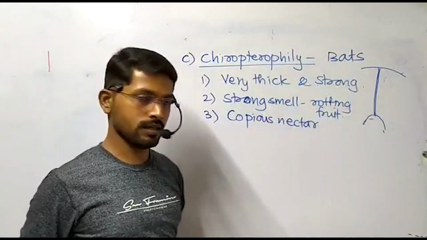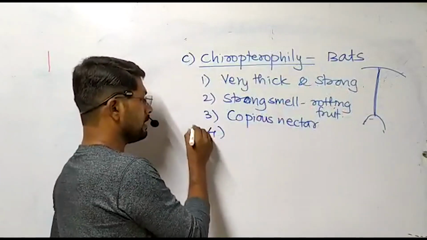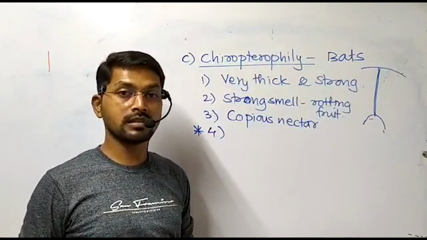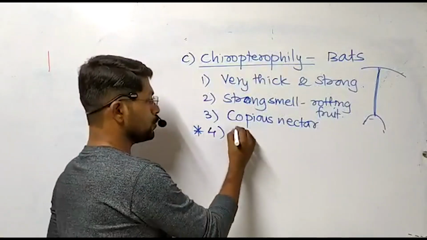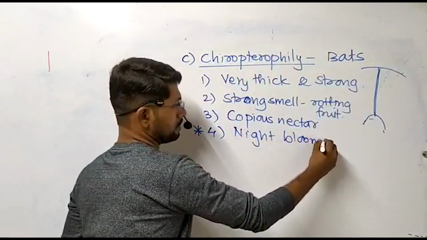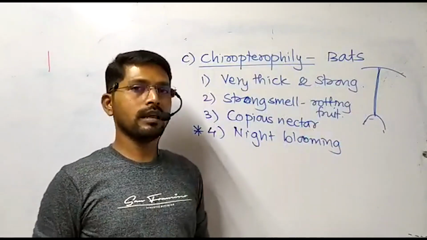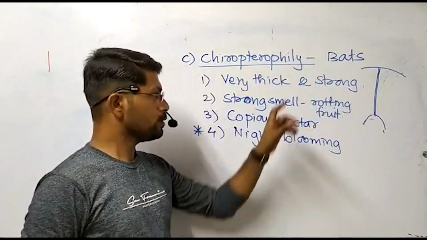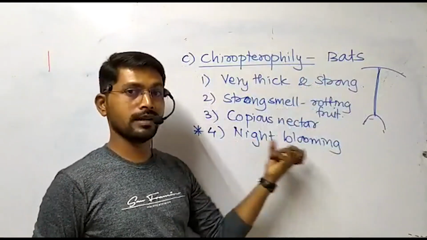So copious nectar is formed. The very important and peculiar characteristic feature of all Cheiropterophilous flowers or plants is that they show night blooming. Such flowers open in the evening or at night because bats are active during night. So these flowers are mostly showing night blooming.